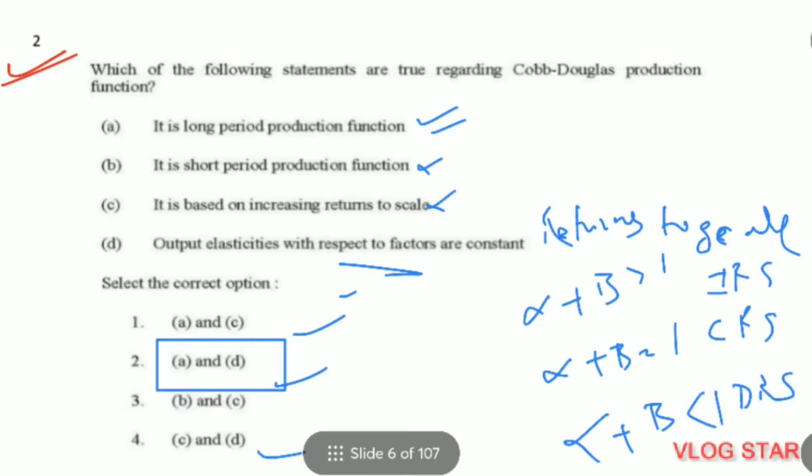Next question, which of the following statements are true regarding Cobb-Douglas production function? First of all, Cobb-Douglas production function is a long-run production function which has economies of scale. Then output elasticities with respect to factors are constant. Second is the right answer, which means A and D are correct.